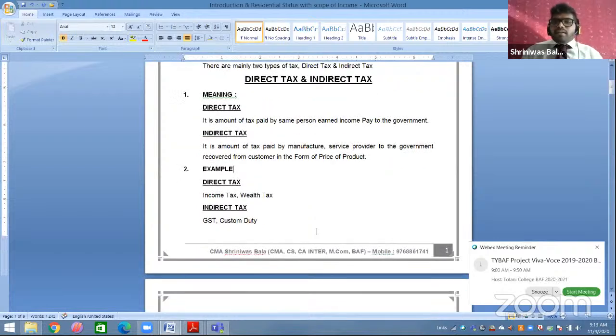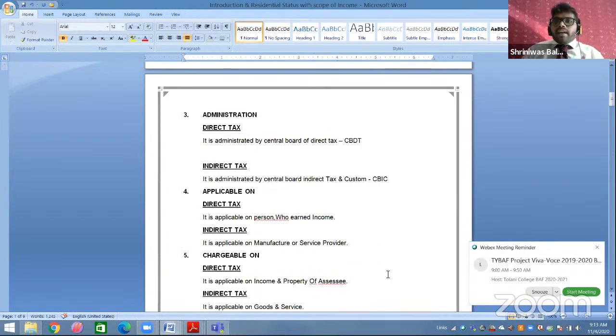Now, second, you have examples of direct tax and indirect tax. All of us know about it. Direct tax is income tax and wealth tax, and indirect tax is GST and custom duty. Okay. Then now the administration part. Who administers direct tax? Who administers indirect tax? Direct tax is administered by the Central Board of Direct Taxes, that is CBDT, and indirect tax is administered by the Central Board of Indirect Taxes and Customs.